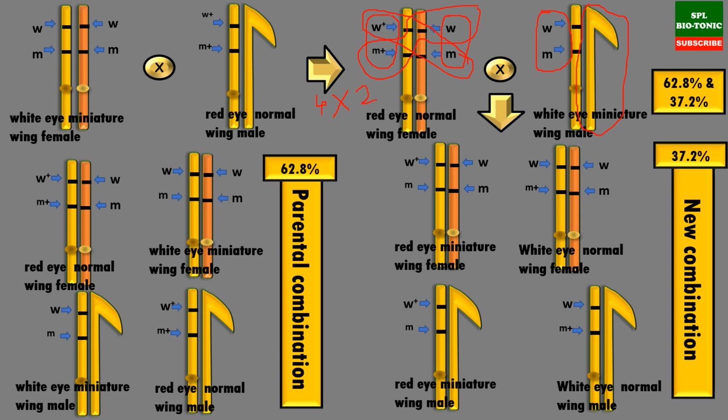So this 4 into 2 results in the formation of a total of 8 types of offsprings, which are shown on the left and right side. So I highly recommend you to work on these gametes. Write these gametes in the checkerboard and you'll get the results which are shown on the screen.